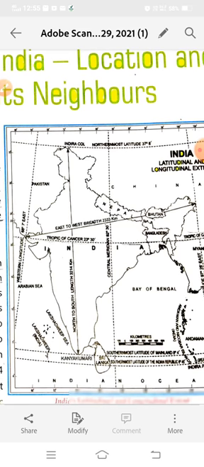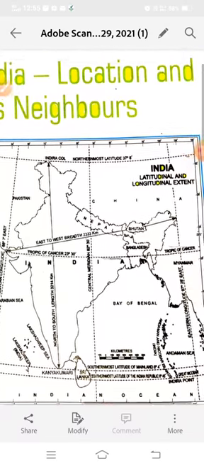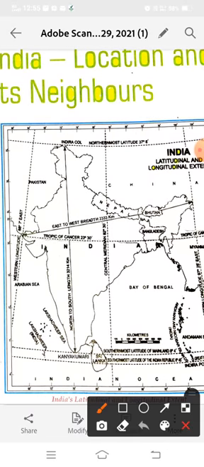Its mainland extends from 8 degree 4 north to 37 degree 6 north latitude, and its longitudinal extent is from 68.7 degree east to 97 degree 25 east.